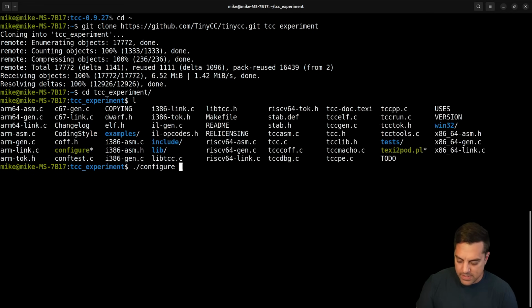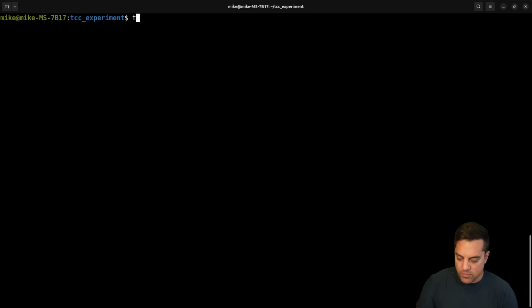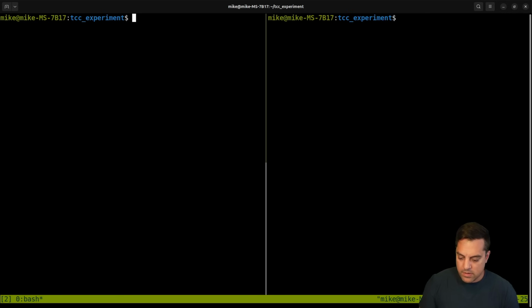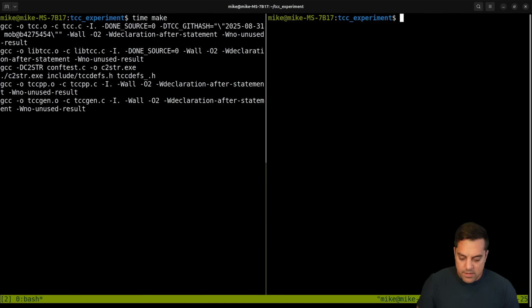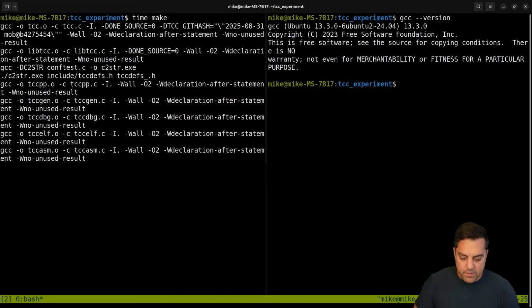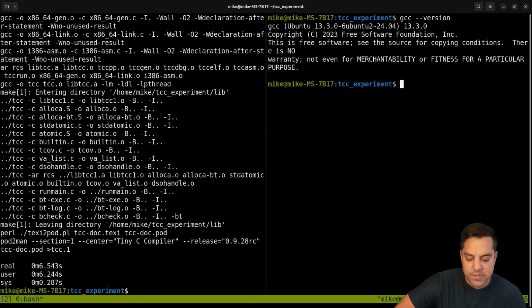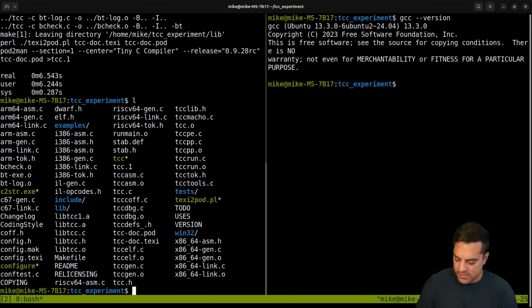Okay, so let's see here. We're going to run configure. Hopefully it'll work. Let's run make. Let's time it here. And our version, I guess it's defaulting to 13 here. And it looks like it built. That's good news here.